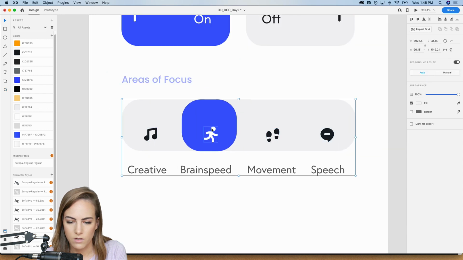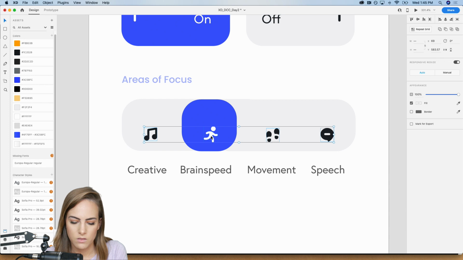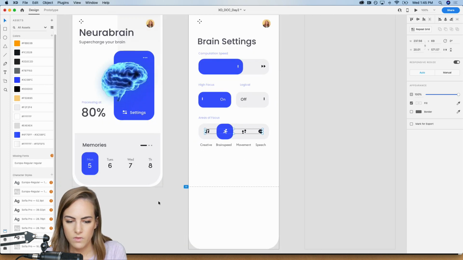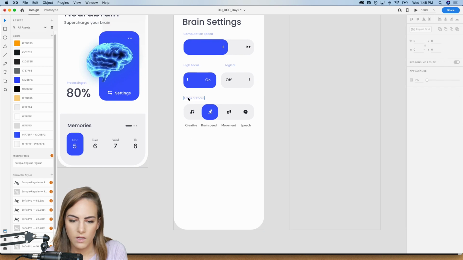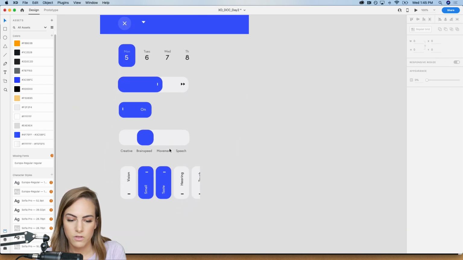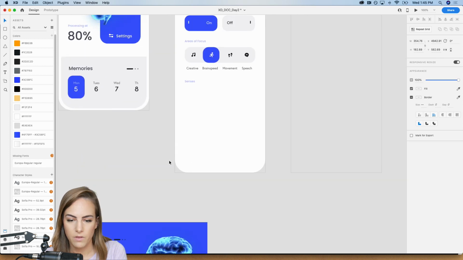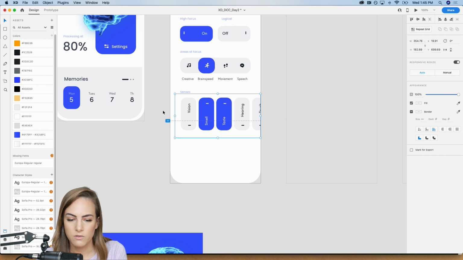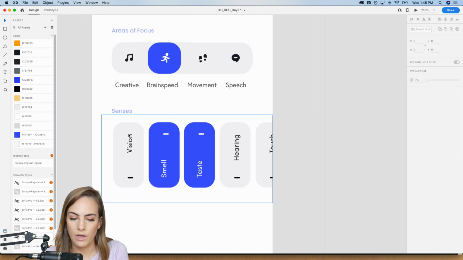Paste those guys in here. Whoops. Paste. Let's group those together. Move them up a bit. Okay. And then maybe senses, our 5 senses. Which ones do we want to make more important for the day? Copy those over. Okay. So again, these are all just super simple shapes, like literally just a rectangle, rotating it